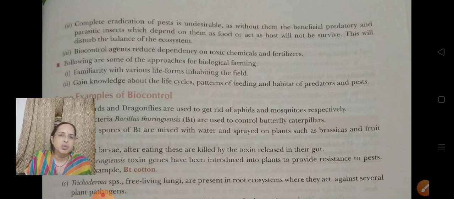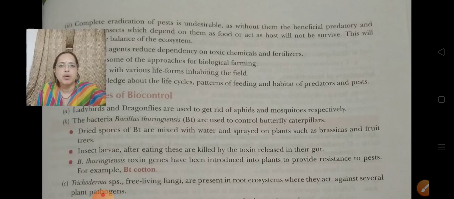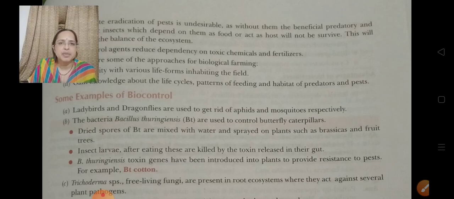Then only can we use different biological agents to eradicate those pests from that area. Next, we should gain knowledge about the life cycle, pattern of feeding and habitat of predators and pests. Knowledge is required not only about the plants but also about the pests, predators and parasites for proper organic farming.